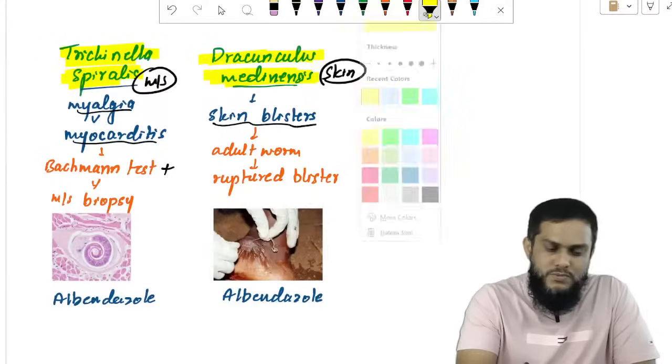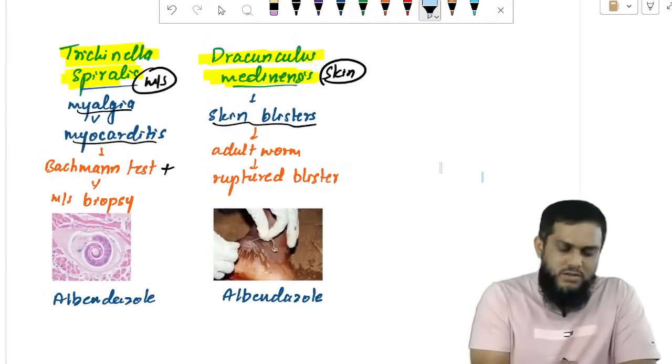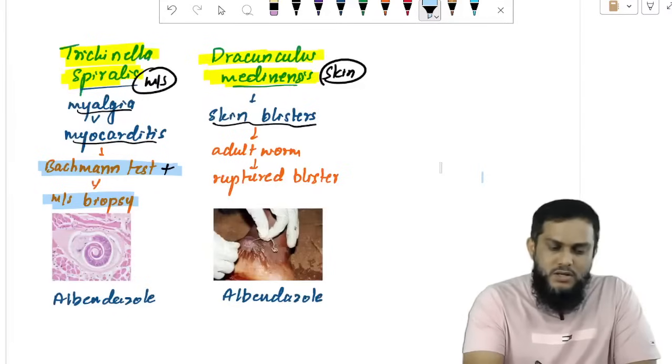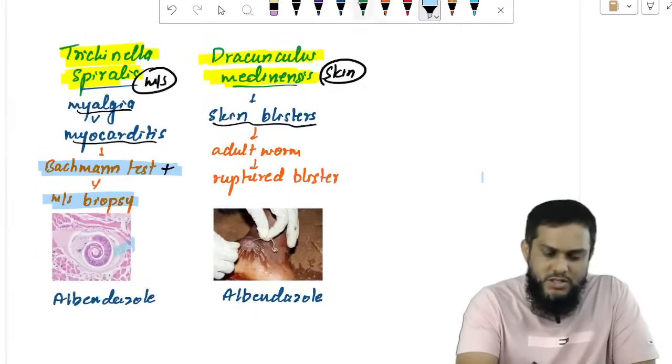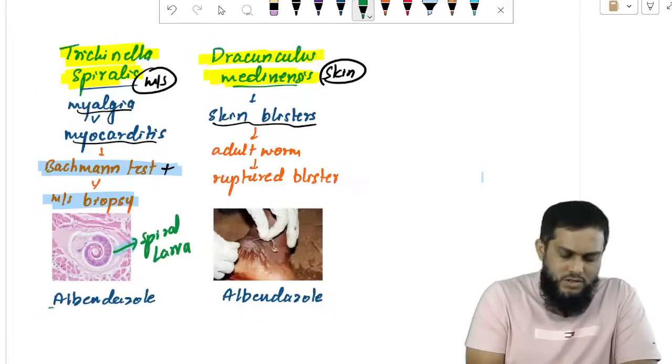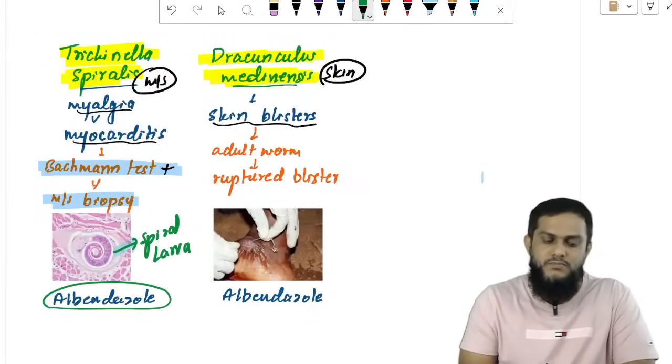How will you diagnose? How you diagnose is very important. Bachman test positive, otherwise muscle tissue biopsy. In the muscle tissue biopsy, if you see spiral larva, diagnosed. Drug of choice is albendazole.